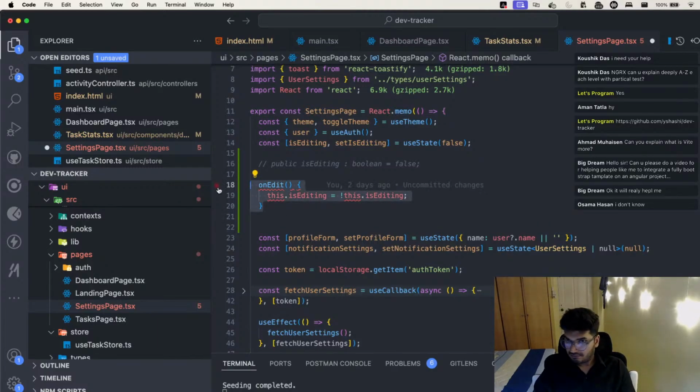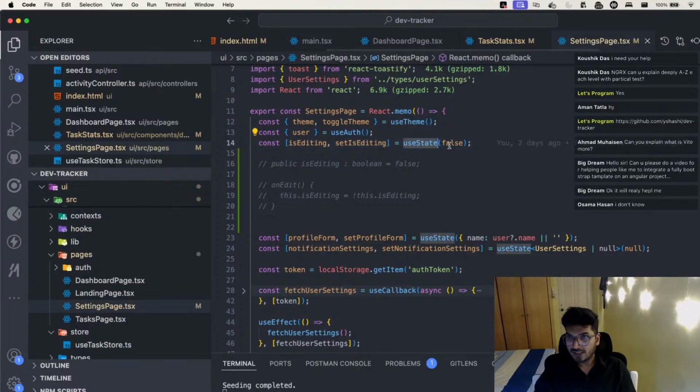But this is React, so this is a bit different. The logic is the same, but the way to do these things is different. So in React we create useState, where we initialize the first value as false, something like this. So now this will make this value false. Now what if you want to update the value? So to update the value, what do we do?